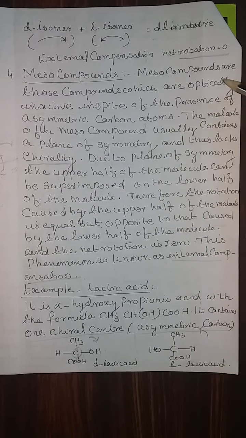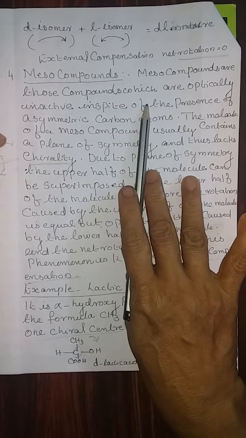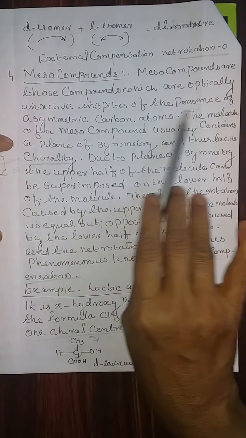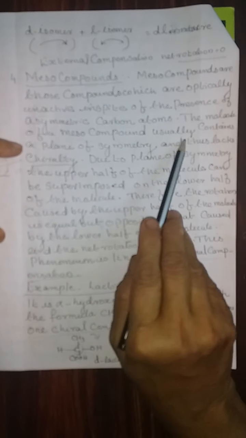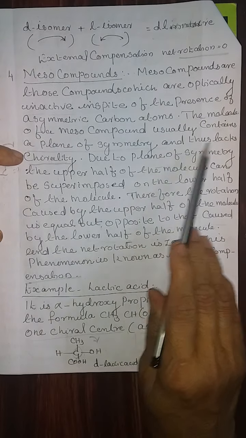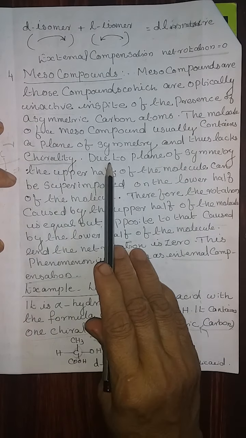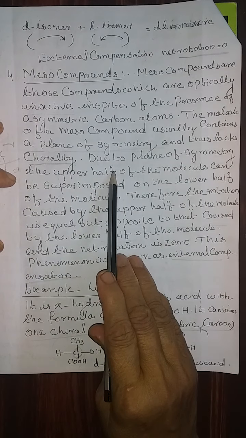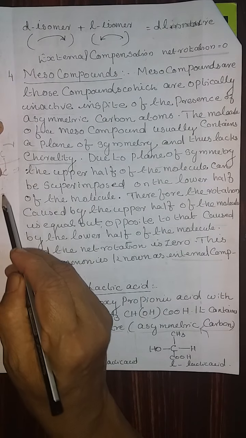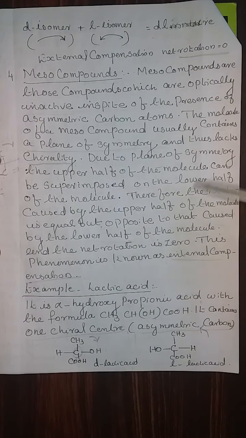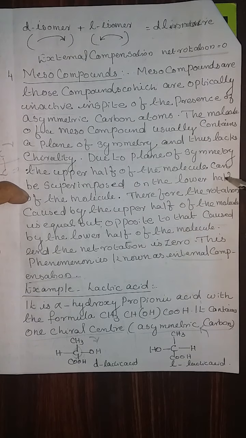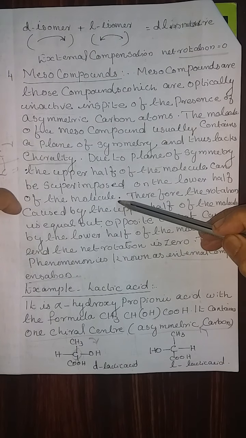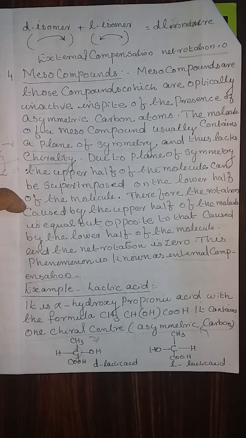Next is meso compounds. Meso compounds are those compounds which are optically inactive in spite of the presence of an asymmetric carbon atom. The molecule of a meso compound usually contains a plane of symmetry and thus lacks chirality. Due to the plane of symmetry, the upper half of the molecule, that means a minimum of 2 carbon atoms must be there. The upper half of the molecule can be superimposed on the lower half of the molecule. Once it is superimposed, it loses its chirality and becomes not at all optically active.